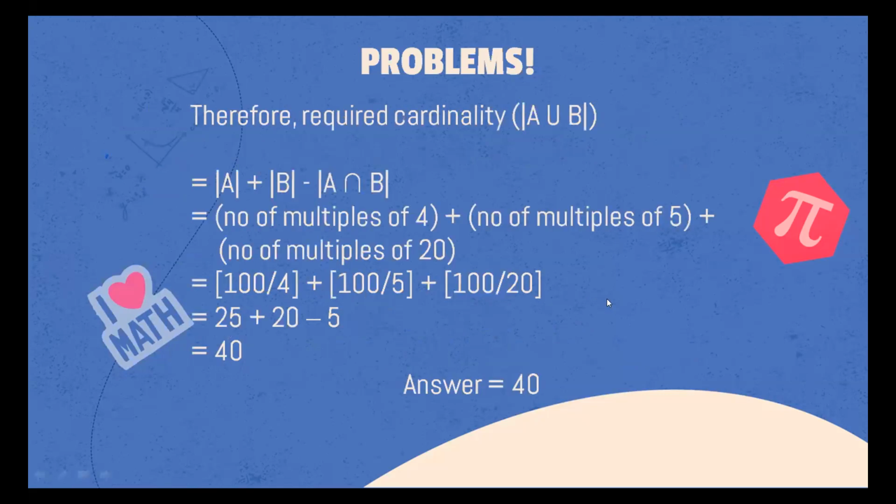which is 40, because we know that the required cardinality of A union B, by the principle of inclusion and exclusion, is the number of multiples of 4 plus the number of multiples of 5 minus the number of multiples of 4 and 5, which is the multiples of 20. I don't know if you guys know about the greatest integer function or not, but there will be 25 multiples of 4 within 100. There are 20 multiples of 5 within 100 and 5 multiples of 20 within 100. So the correct answer is 40, and the people who gave the correct answer are Skanda, then Khushi, Samyak, Nihira.